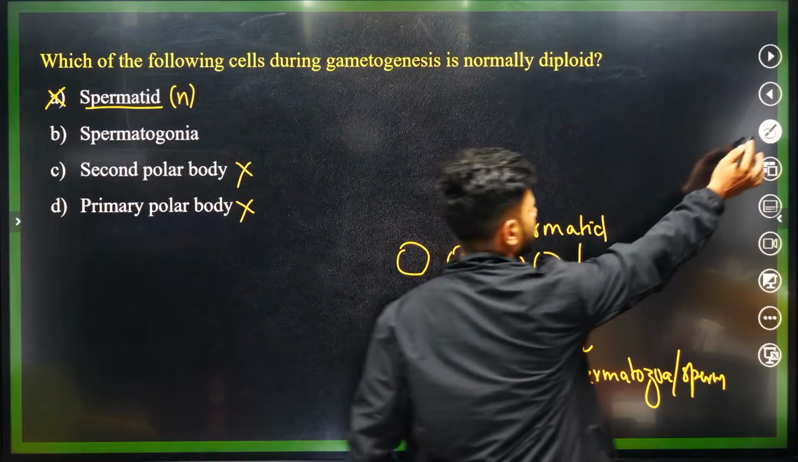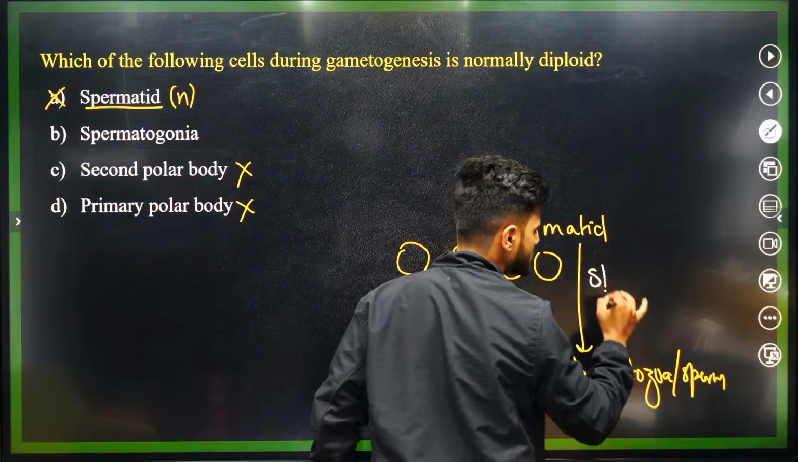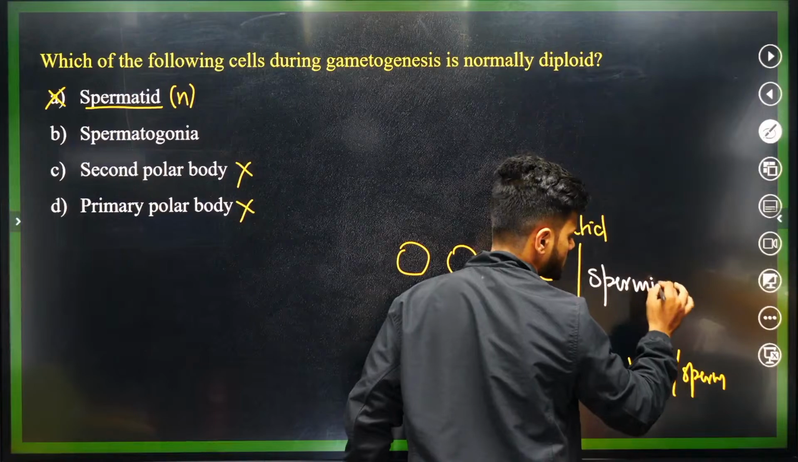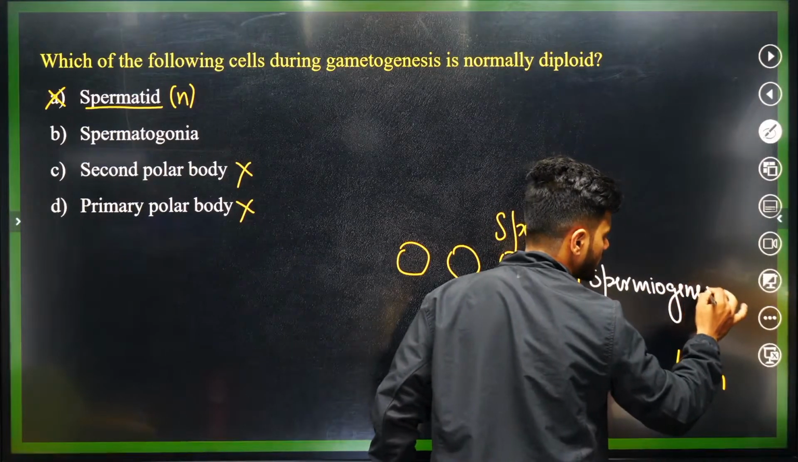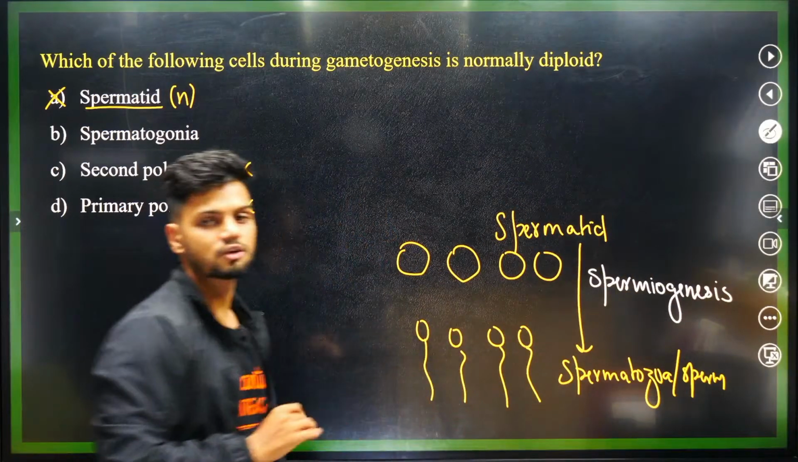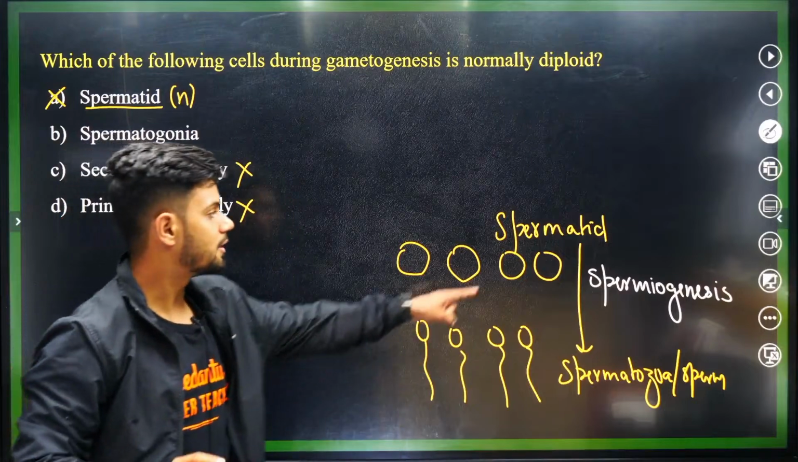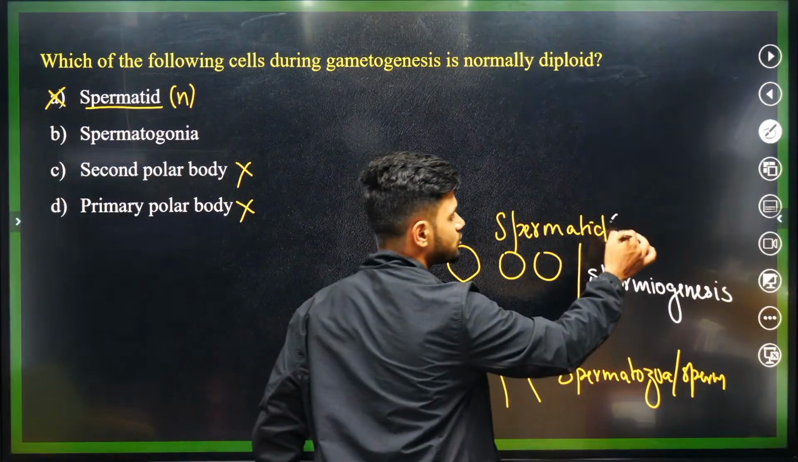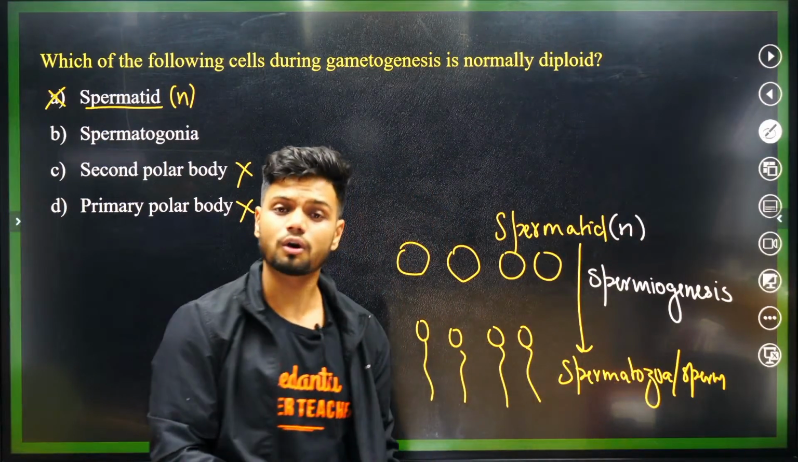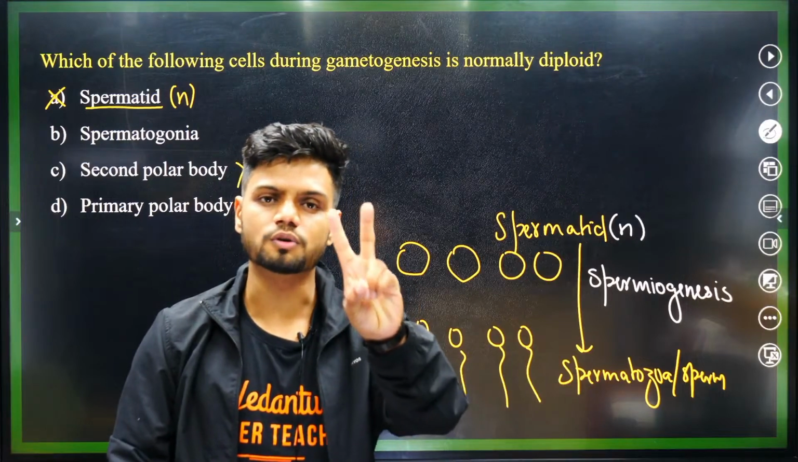The process here is called what? Spermiogenesis, not spermatogenesis. Spermiogenesis. So this is also already haploid because it has already undergone meiosis 1 and meiosis 2.